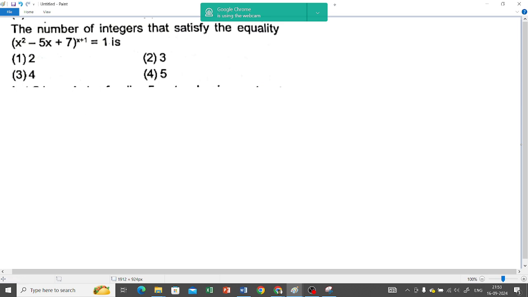Do this sum. This is also CAT 2020 paper. The number of integers that satisfy the equality. You remember logarithm?